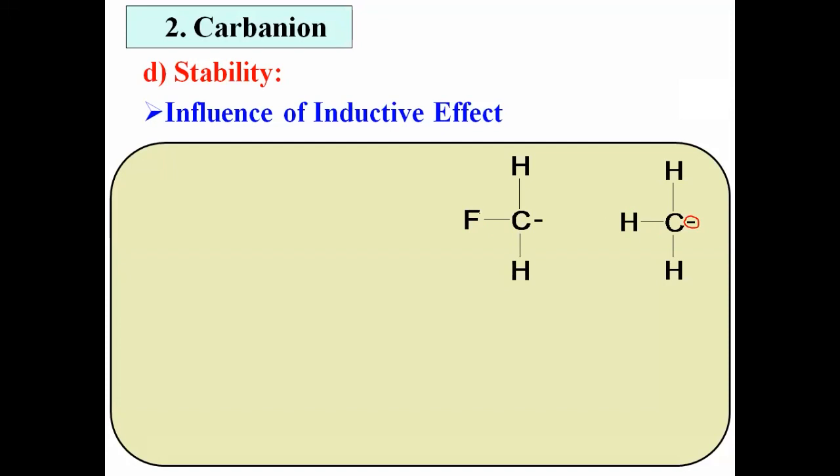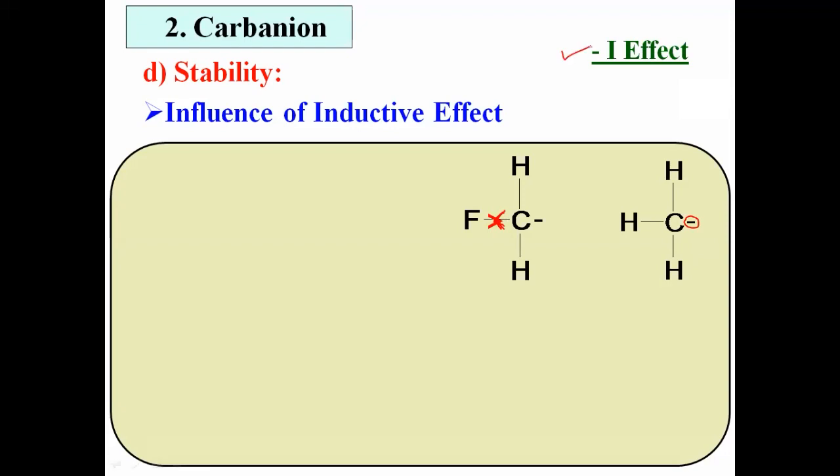Now here we know that fluorine is more electronegative than carbon. Therefore, it shows electron withdrawing inductive effect. This shows minus I effect. Fluorine is more electronegative than carbon. Hence, it shows electron withdrawing. म्हणजे या बॉन्ड मध्ये असणारी जी इलेक्ट्रॉन पेअर आहे ती थोडीशी स्वतःकडे तो ओढतो, फ्लोरीन ओढतो, and this is called as the minus I effect. What happens due to this?